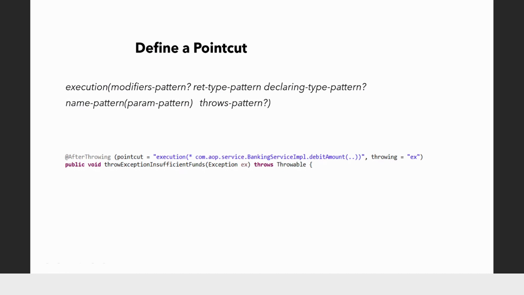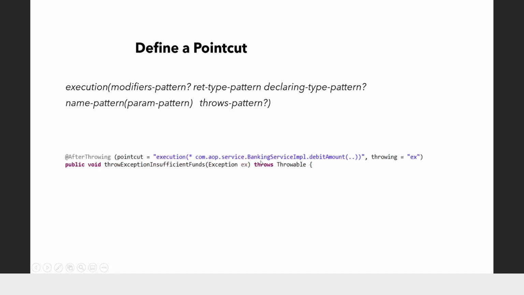Say for example, this is the point cut definition for this advice, that is the class name BankingServiceImpl, and there is a method called debitAmount. So this is the point cut for this advice, throw exception insufficient funds. Whatever is that advice, this is the point cut for this method.